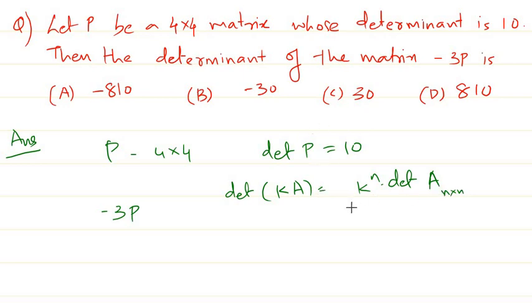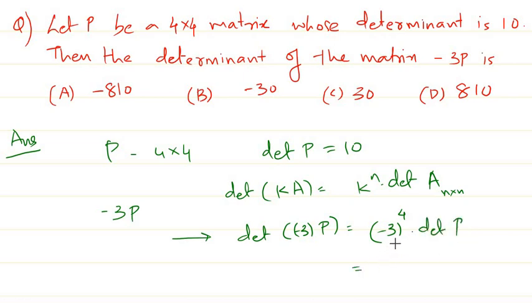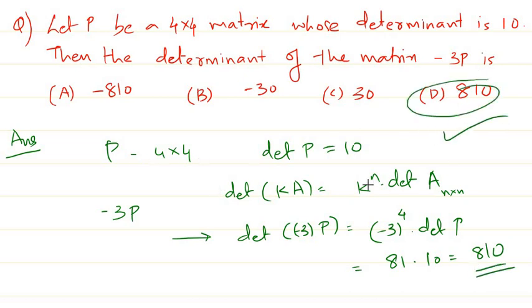So here we have a 4 by 4 matrix. In this case, the determinant of K times the matrix is basically minus 3 times K to the power n. Here P is of order 4, so 4 into determinant of P, that is 9, and 81, right? 81 times determinant of P is 10, that is 810. So we get the answer as 810. So option D is true. Okay, so next we'll see the next question.